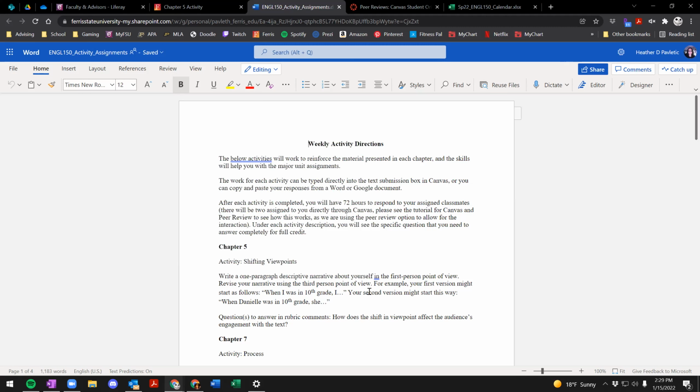And then once you are assigned 2 classmates' activities to respond to, as the responder, you are going to answer this question: How does this shift in viewpoint affect the audience's engagement with the text? Otherwise, how does the shift in viewpoint affect your engagement with the text, because you are the audience?